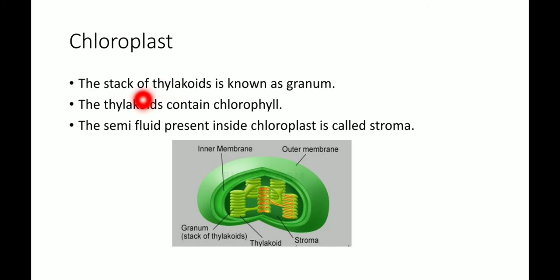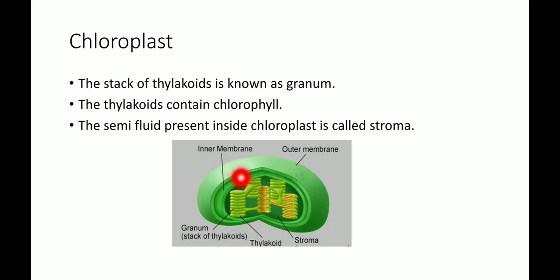Now the stack of thylakoids is known as granum. What is a stack? A stack is basically a conical or rectangular shaped structure. So the stack of thylakoids is known as granum.